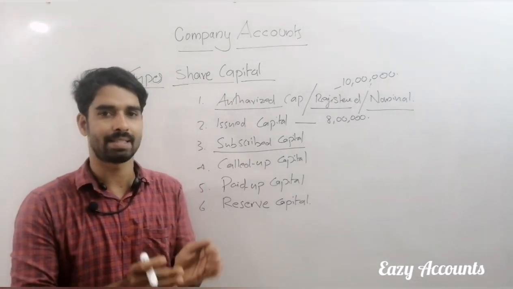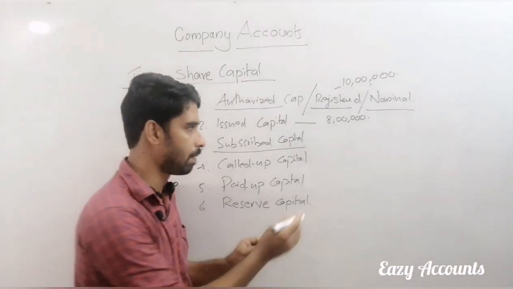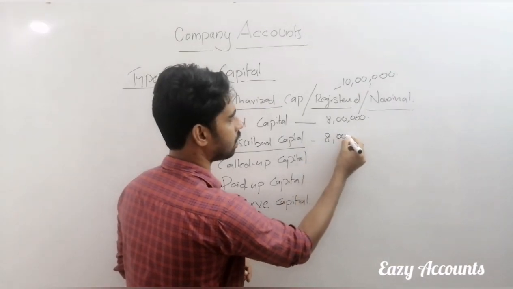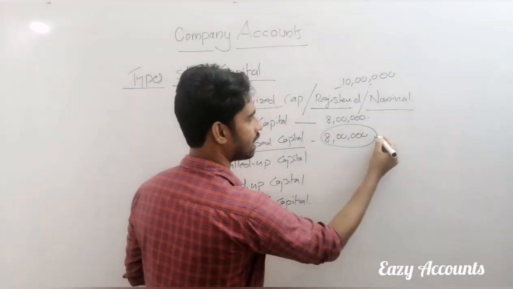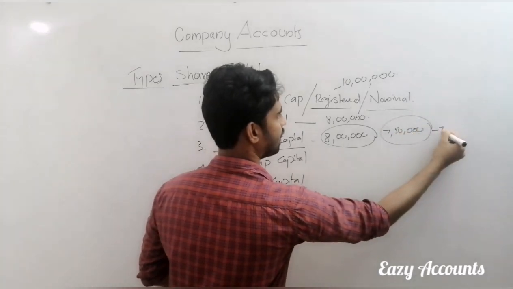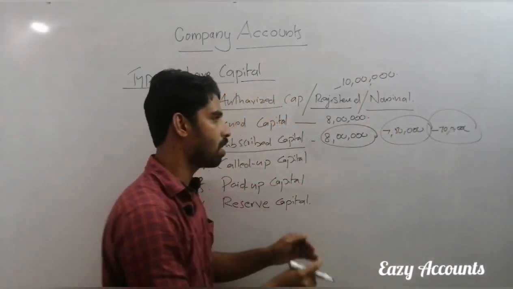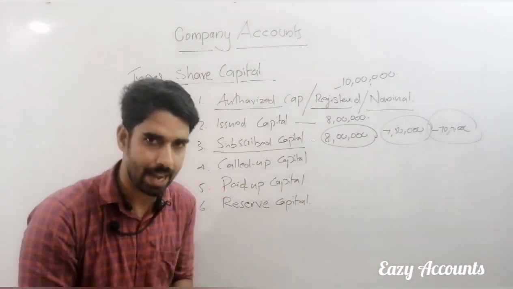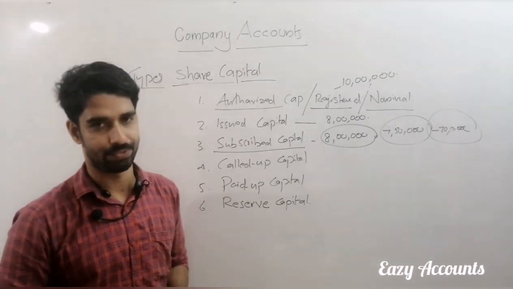For example, maybe they will purchase the complete 8 lakh capital. But there is a chance of purchasing 7 lakh 50, or only 7 lakh. So what amount of shares they subscribe, that amount is called subscribed capital of the firm.